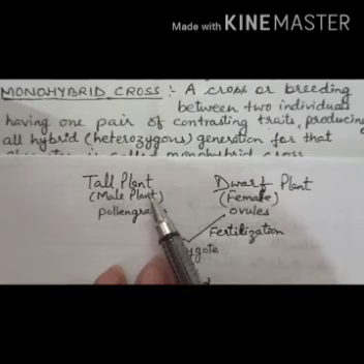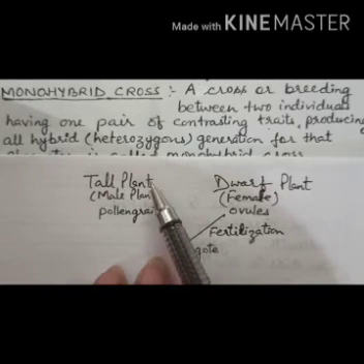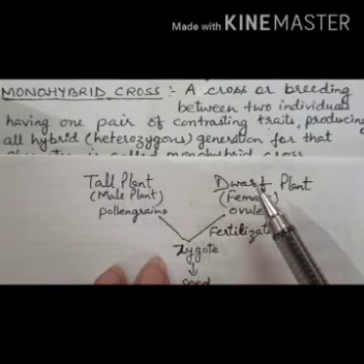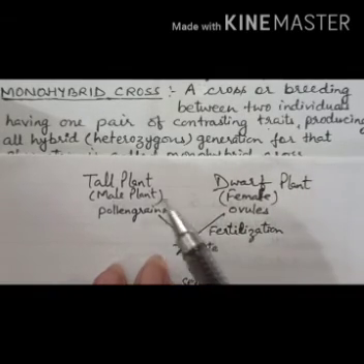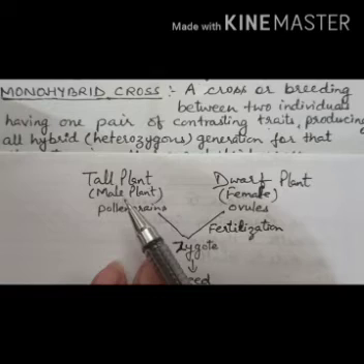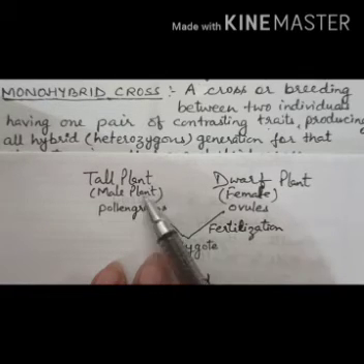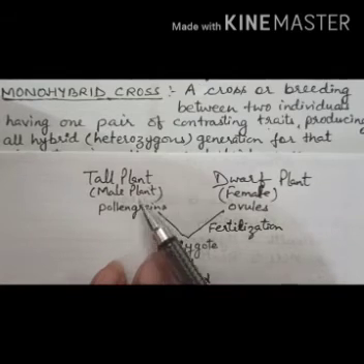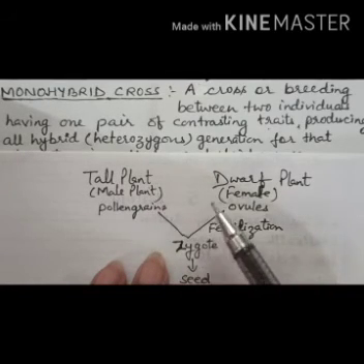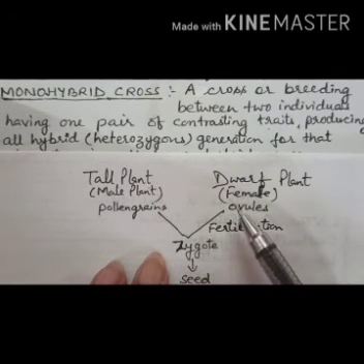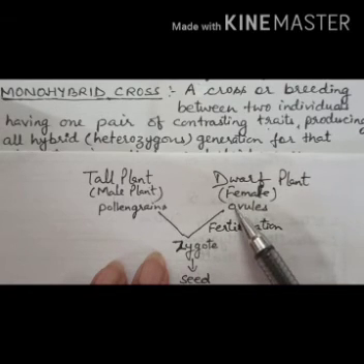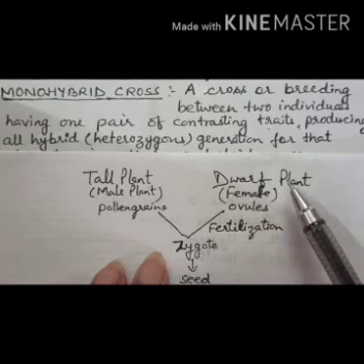Suppose we have a tall pea plant and another, a dwarf pea plant. The tall one is the male plant and the dwarf is the female plant. Now pollen grains from the tall plant are taken and fertilized with the ovules of the female dwarf plant.